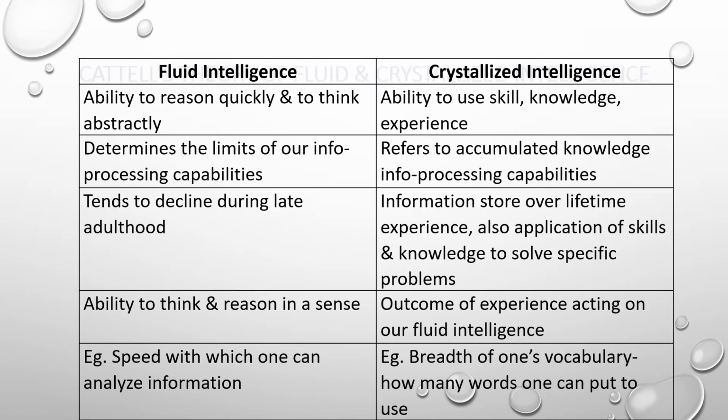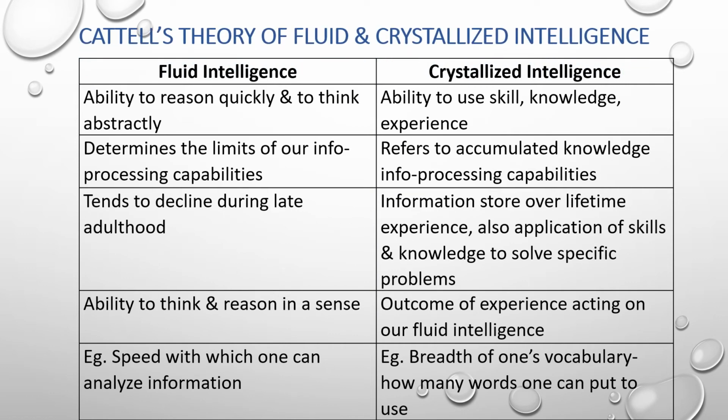Now we have Cattell's theory of fluid and crystallized intelligence. Talking about fluid intelligence, it is the ability to reason quickly and to think abstractly. It determines the limit of our information processing capabilities. It tends to decline during late adulthood. It is the ability to think and reason in a sense. For example, the speed at which one analyzes information.